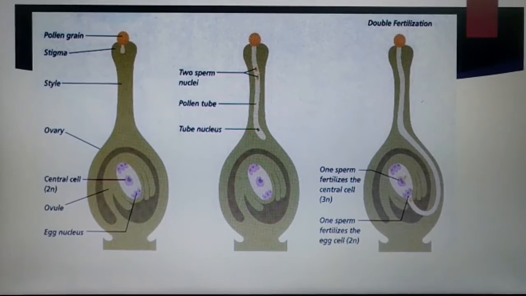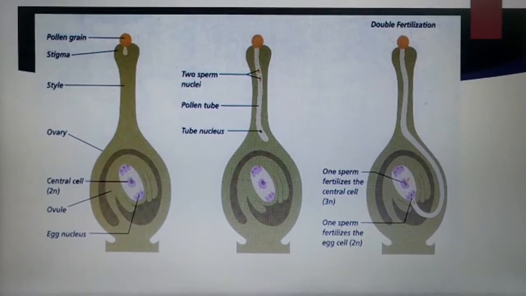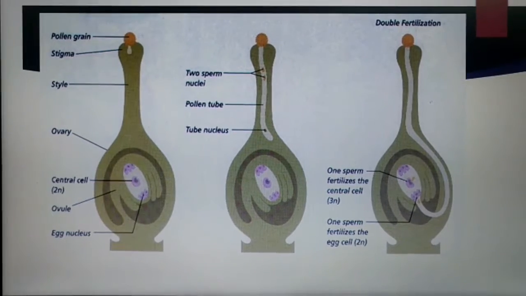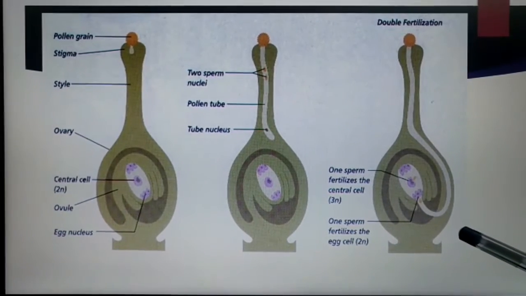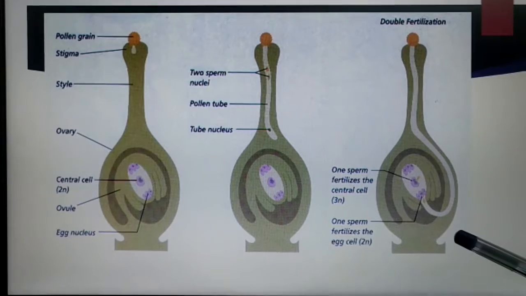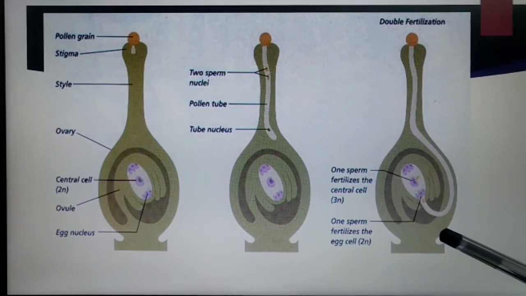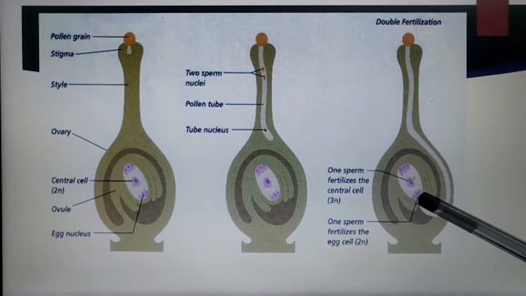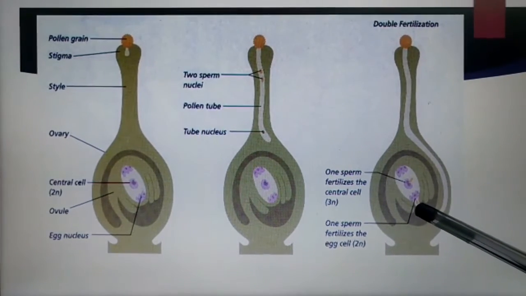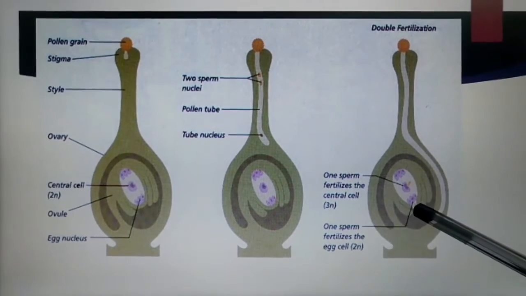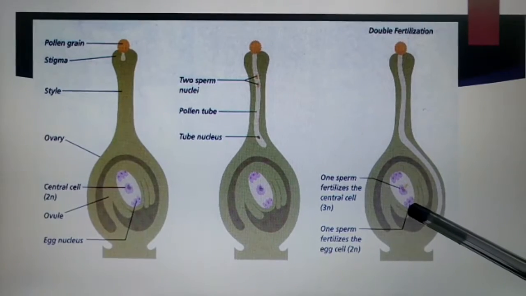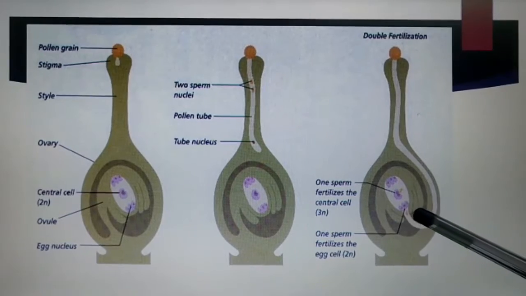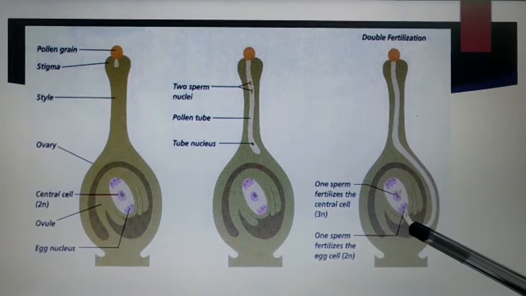The next stage is the growth of the pollen tube in the style, and the direction of the pollen tube towards the micropyle to the ovules. When the pollen tube reaches the ovules, it enters one of the synergids to reach the embryo sac for the fusion. When it reaches the embryo sac, the fusion of the male and female gamete takes place, called syngamy, to produce the zygote. The pollen tube carries two male gametes.